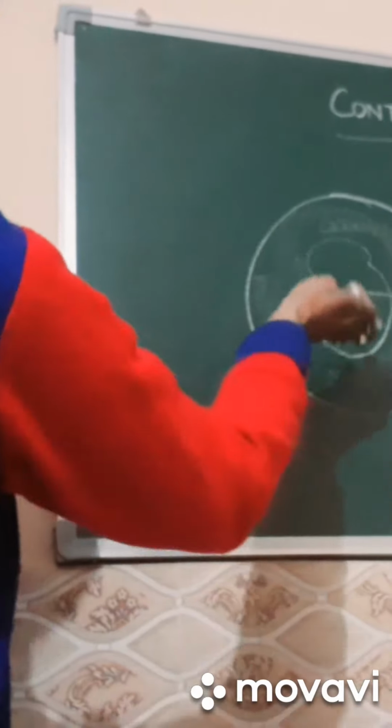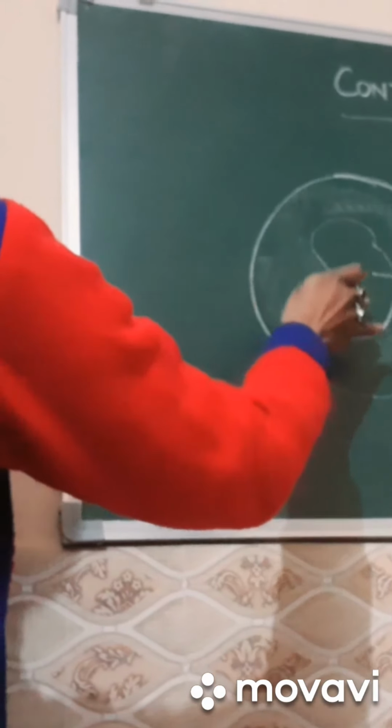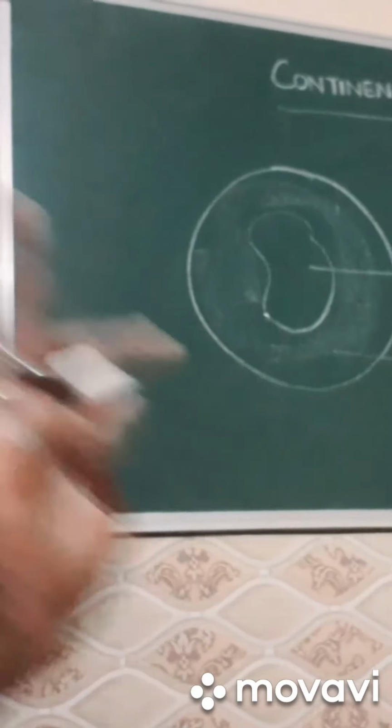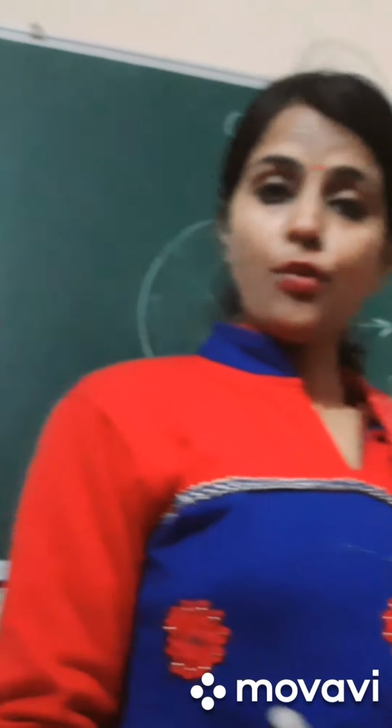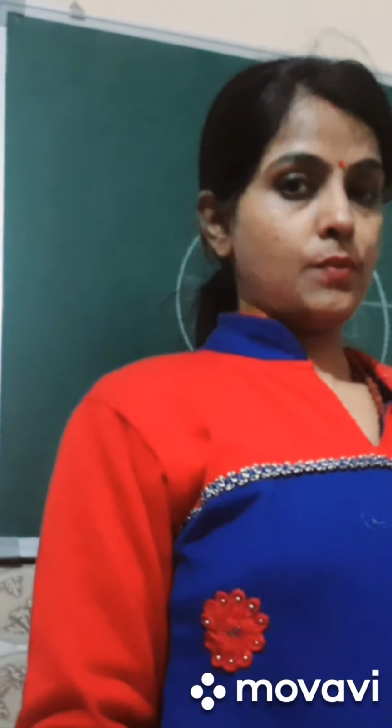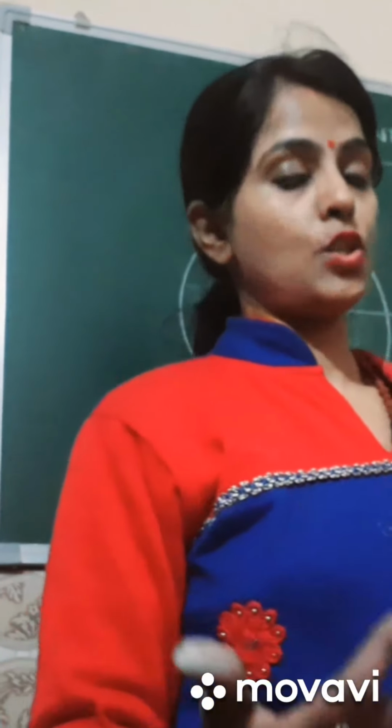So, how did this Pangaea break? Pangaea was broken due to 3 types of forces: tidal force, gravitational force, and Bjerknes force. So what is tidal force? Tidal force is caused by the gravity of the sun and moon.